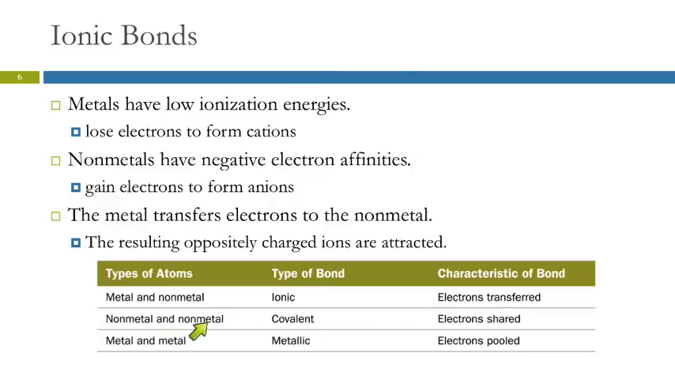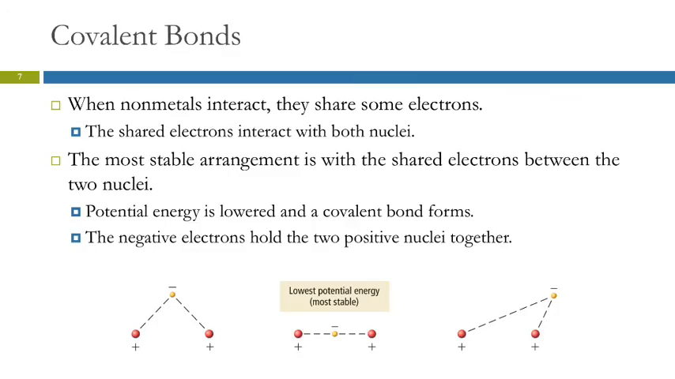Between two nonmetals, we're going to have covalent bonds. The characteristic there is electrons are shared. And within a metal or a metal amalgam, you've got metallic bonding, and there the electrons are pooled. And we're not going to talk about that one nearly as much. So the covalent bond is one we're going to talk about more.